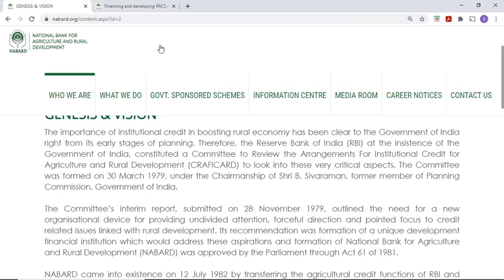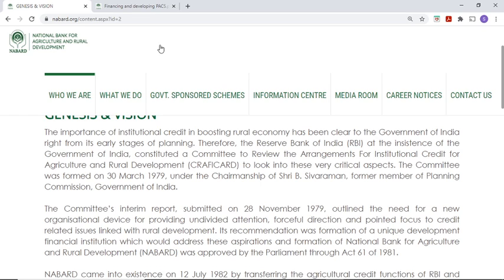The importance of institutional credit in boosting the rural economy has been clear to the Government of India right from the early stages of planning. Institutional credit means you offer money to farmers and other people through an institution and not through an individual person. That was already in the mind of the Indian government since the early stage of planning, since the Planning Commission in the 1950s.